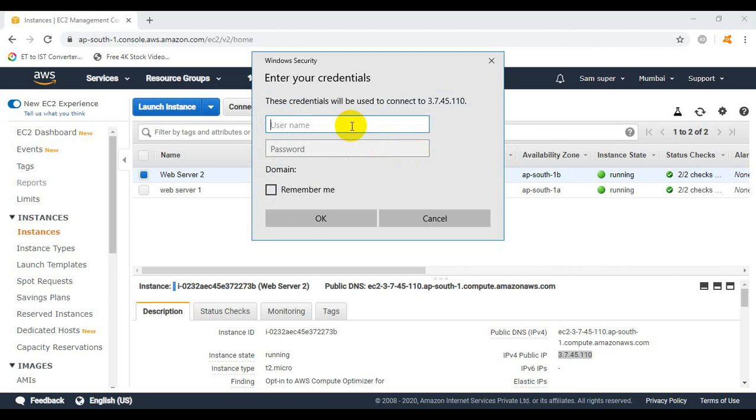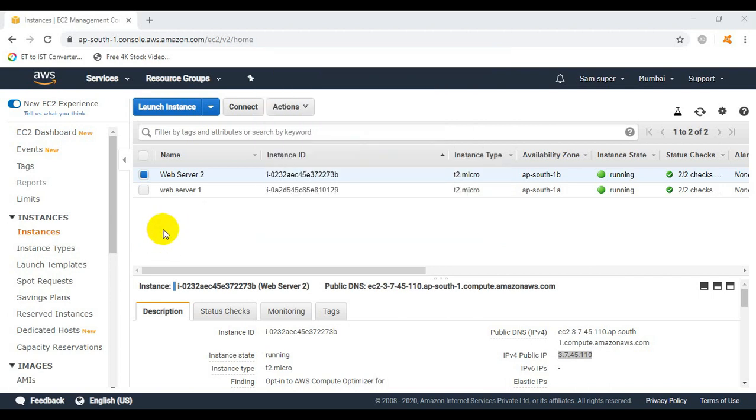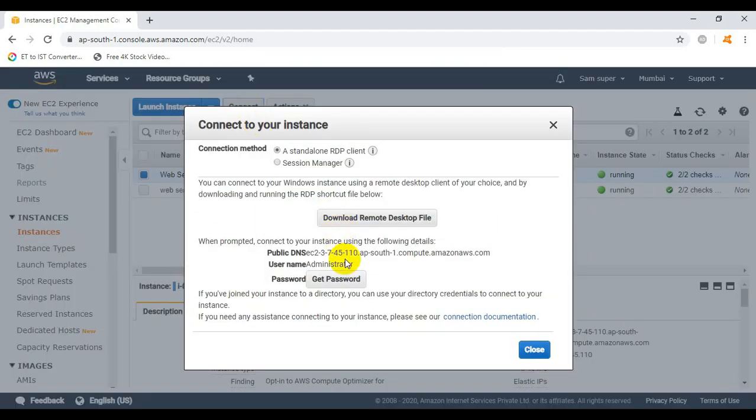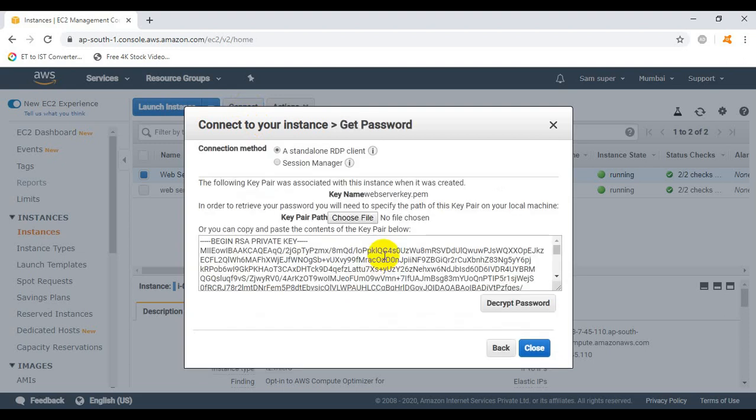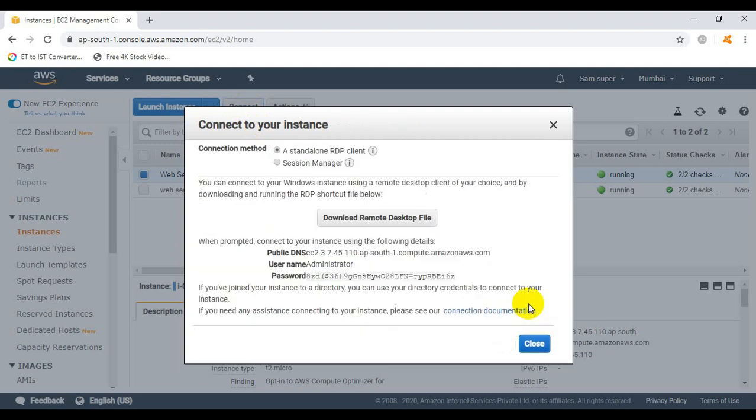So in the username we need to type administrator, and the password we don't know, so for decrypting the password, click on connect, click on get password, click on decrypt password. So here the password has been decrypted successfully.